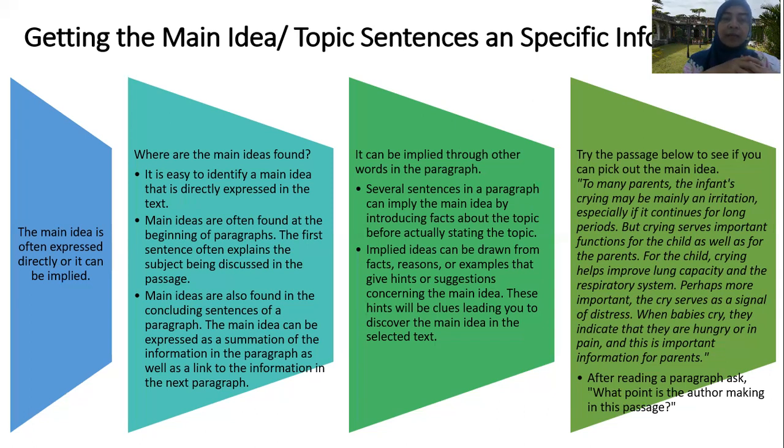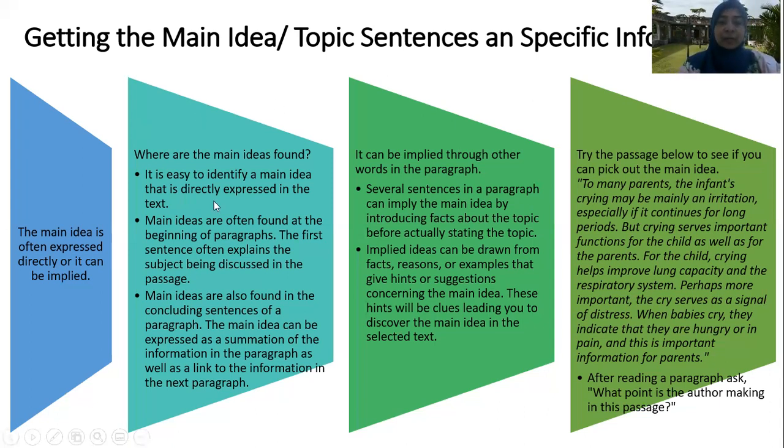And where can we find the main ideas? It's easy to identify a main idea that is directly expressed in the text. Of course, when the main idea is directly expressed in the text, we can find it more easily. Then we have to look at implied information. Main ideas are often found at the beginning of a paragraph. The first sentence often explains the subject being discussed in the passage. Very often the first paragraph explains the content of the passage. So don't ever miss the first sentence.